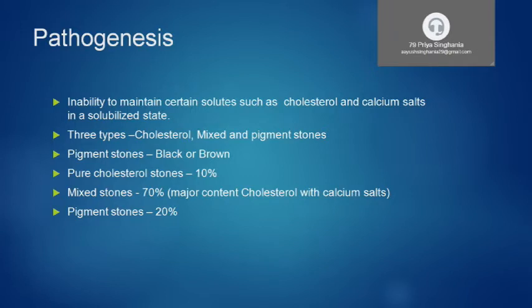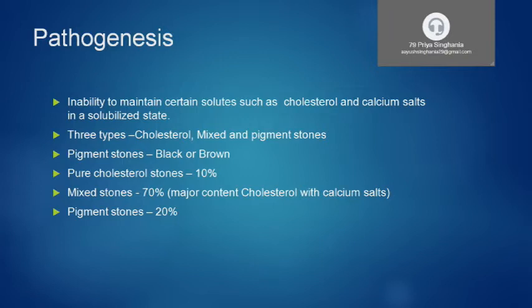So pathogenesis. Normally the cholesterol and calcium salt are present in a soluble state in the bile. But sometimes this cholesterol gets supersaturated. That means there is more cholesterol than can be dissolved, so it cannot remain in the micelle form. In such cases, the cholesterol crystallizes and forms a stone.